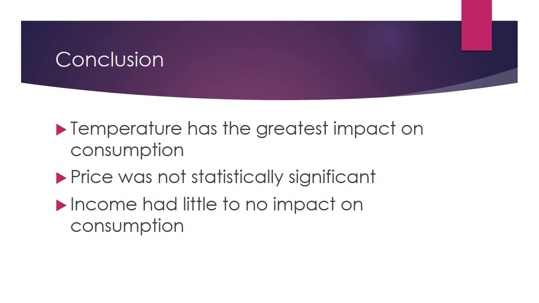So from this data and data analysis, I was able to conclude a few things. For an example, temperature has the greatest impact on consumption. I was able to see that in the scatter plot that I had for temperature versus consumption. And also I was able to look at that with the number of the coefficient for consumption. Price was not statistically significant. And I think that this is most likely because there was not much of a variation in the price for the data that I received. I think that price will be more statistically significant if there was a greater increase in price.